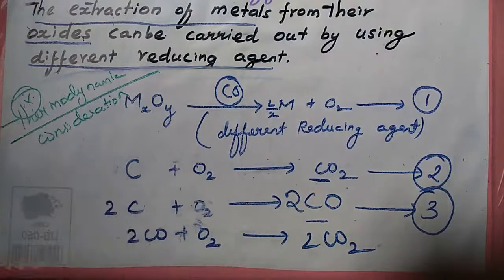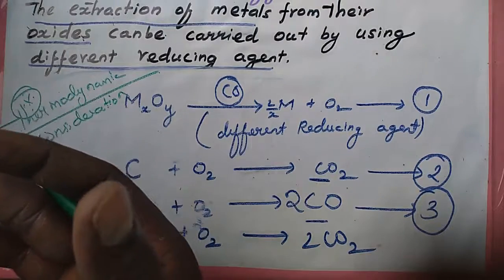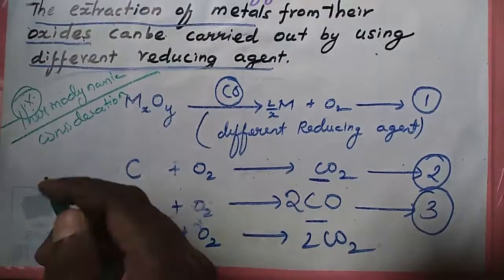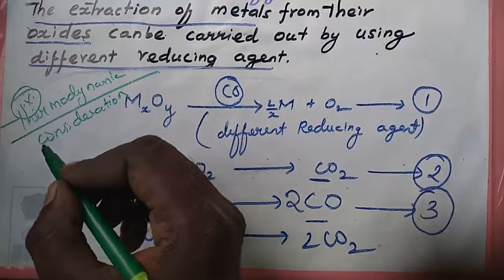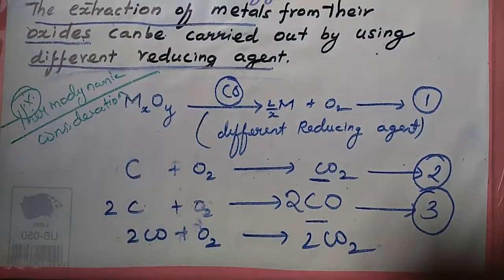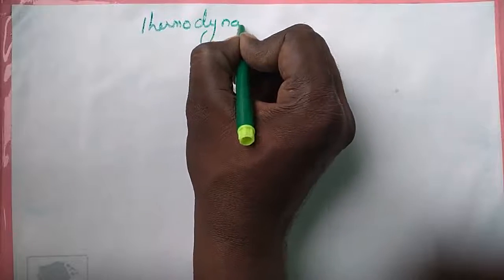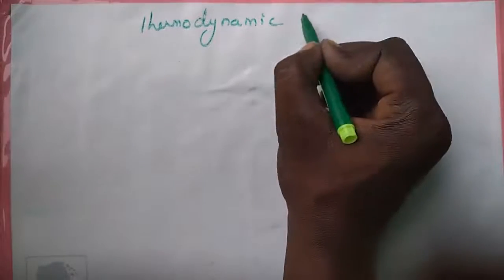So listen, for a spontaneous reaction, the change in free energy, delta G, should be negative. This reaction is spontaneous. The suitable reducing agent is selected based on thermodynamic consideration.